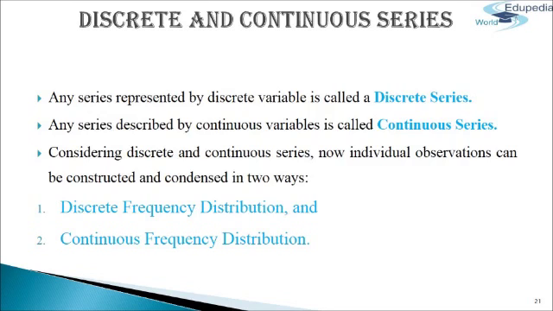Even fractional values are discrete or discontinuous variables provided there is a uniform difference from one variable to the other. For example, if the wage rate per unit is 50 paise, then workers of a factory may get wages in rupees as 0.50, 1, 1.50, 2, 2.50 and so on.